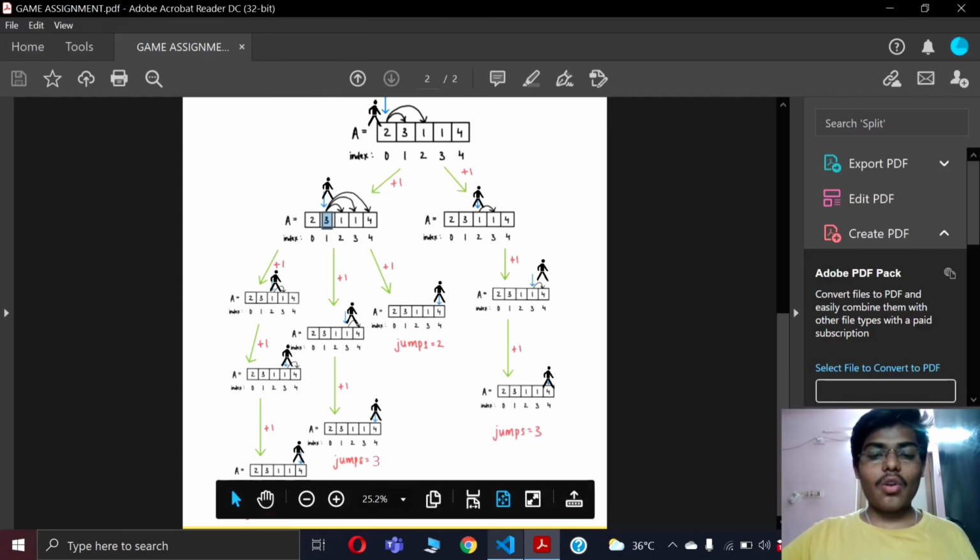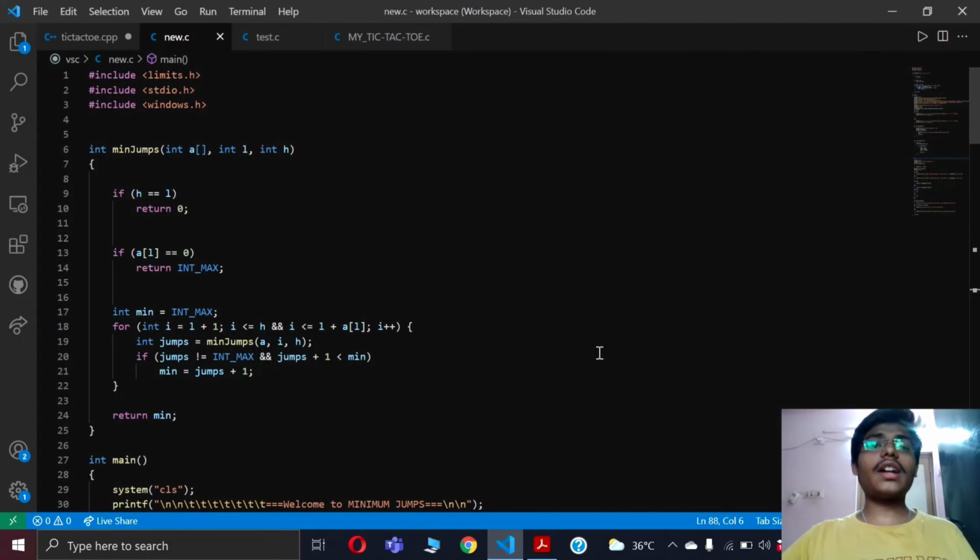Let me take you to the code part. Note that I have used arrays and sorting techniques. I have used an array because an array stores the elements in contiguous memory locations, which allows the user to perform operations easily, like insertion, deletion, and display functions, compared to other data structures.